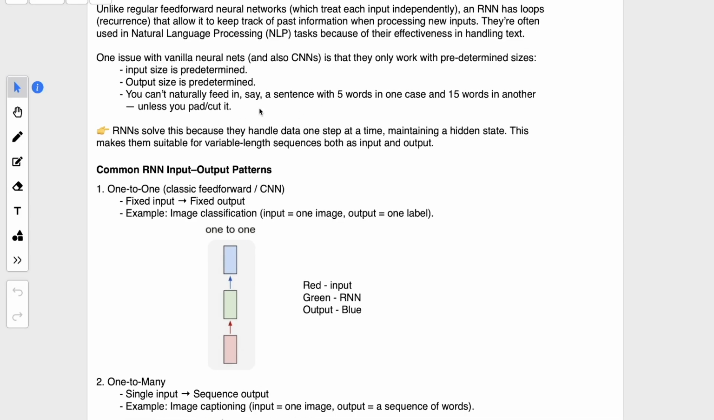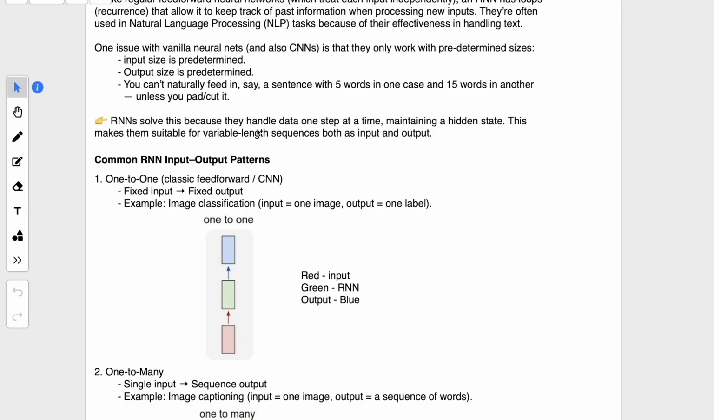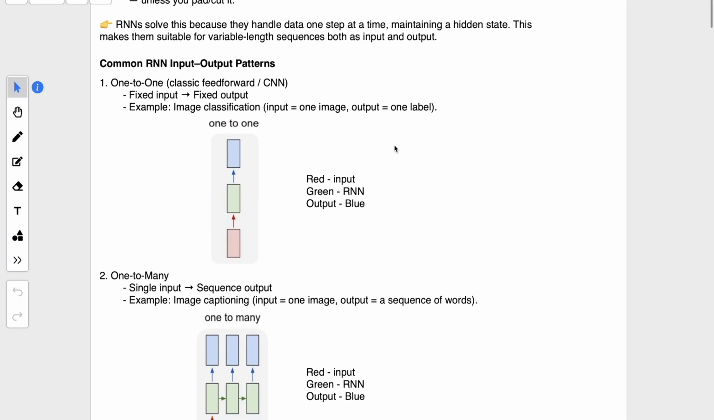This is about the vanilla neural nets. If you want to feed a sentence to a vanilla neural net, you need to make sure all the sentences have the same number of words. In case a sentence is lengthy, for example 15 words, you need to cut it or pad it or do some pre-processing on it to make it an acceptable size and pass it to a vanilla neural network. So that is where RNN comes in. They handle data one step at a time, maintaining a hidden state. This makes them suitable for variable length sequences, both input as well as output. So input as well as output can be variable for them.